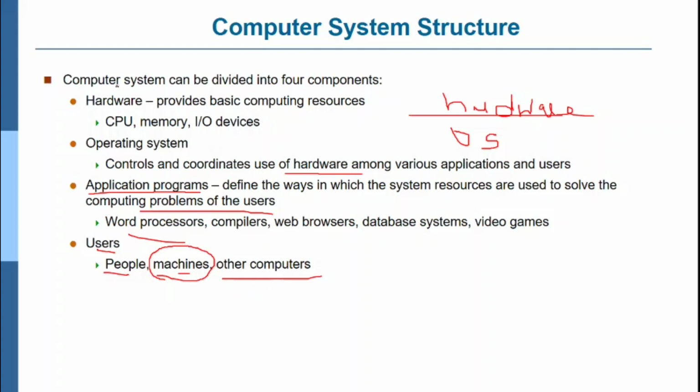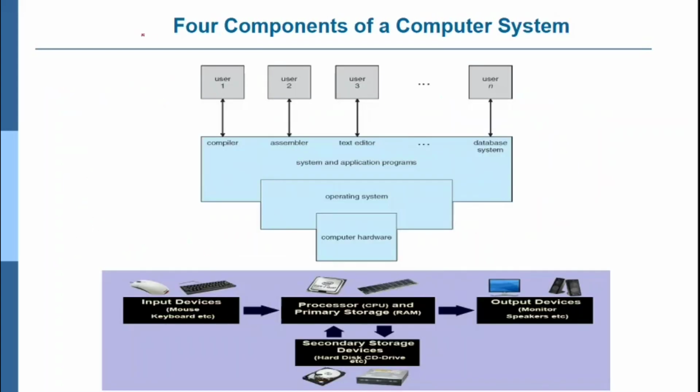So these are all the components of the operating system or computer system. Components of the computer system. Next, the four components of a computer system are, as you can see here, first hardware, second the operating system, third application programs, and fourth the users. A number of users will make use of the system and application programs. Above that is the operating system, and above that the hardware.